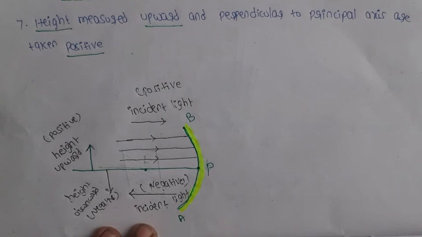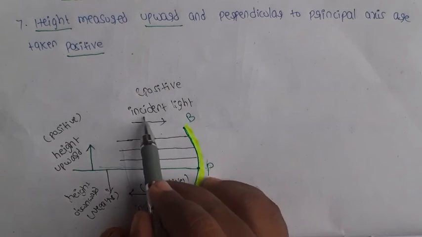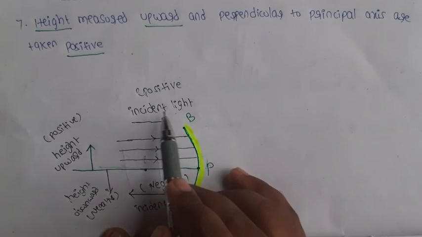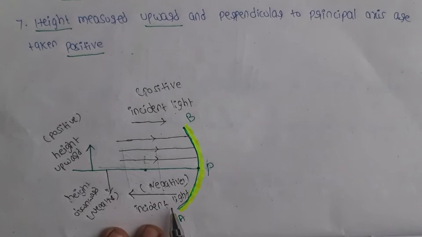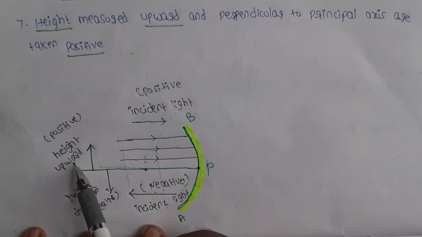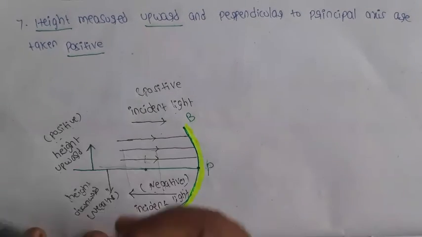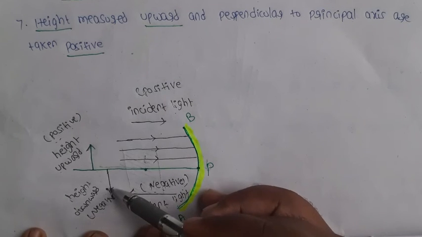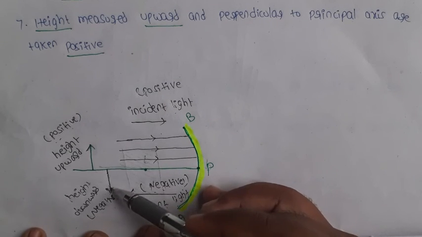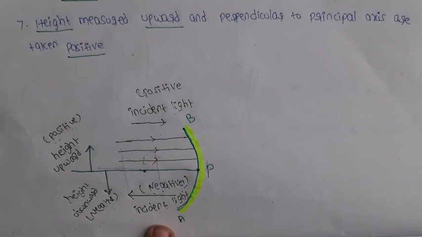Distance in the direction of the incident light takes the positive sign; opposite to it takes the negative. The height of the object measured upward takes the positive sign, and measured downward takes the negative sign. This is about sign conventions.